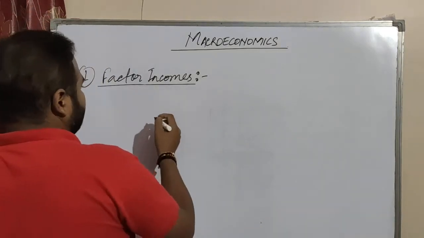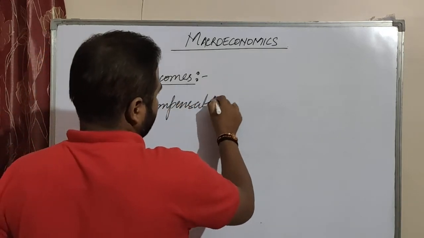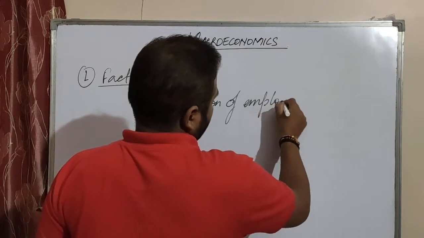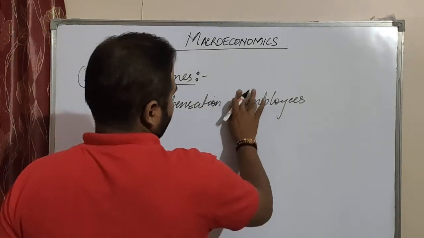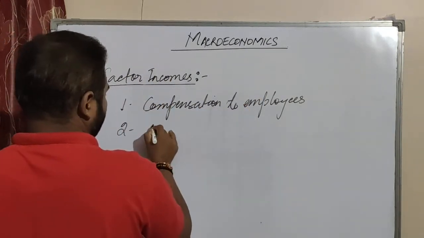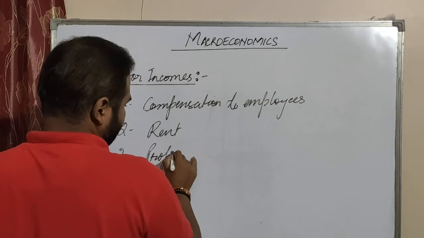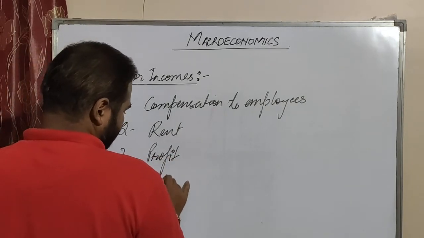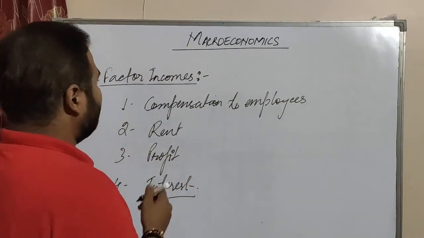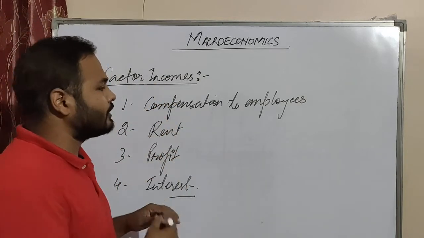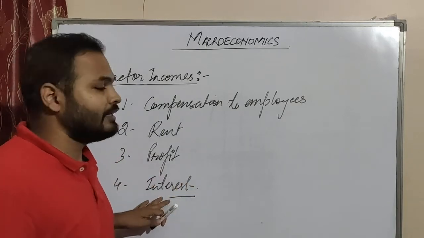The factor incomes are, first, compensation of employees, then rent, third profit, and fourth interest. You need to remember these. What comes under factor income? First is compensation to employees, second is rent, third is profit, and fourth is interest.